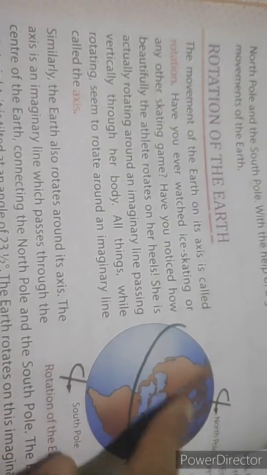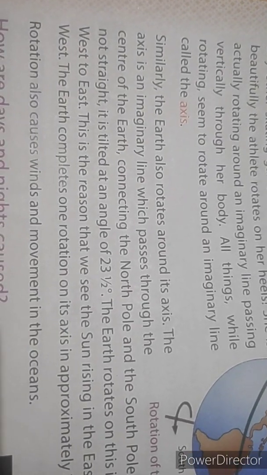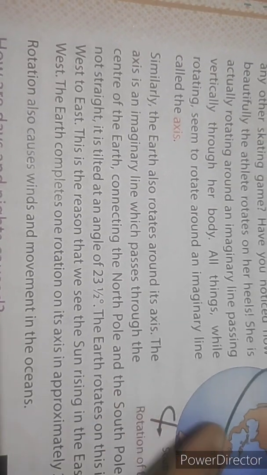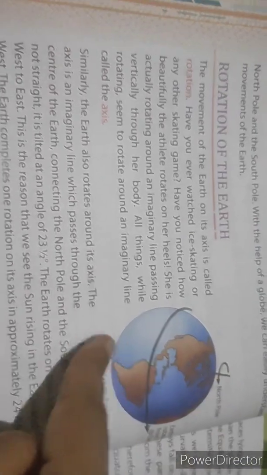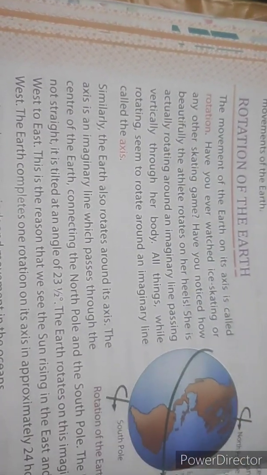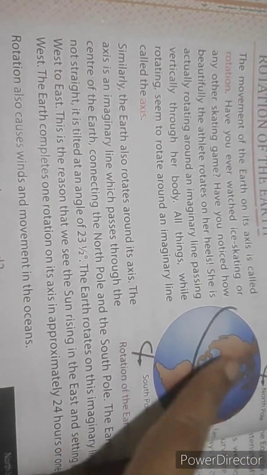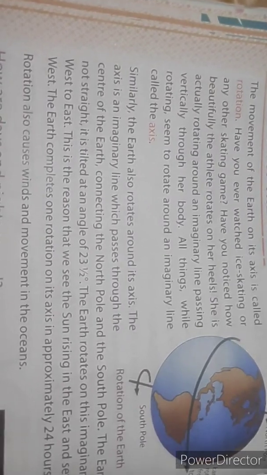Similarly, the Earth also rotates around its axis. The axis is an imaginary line which passes through the center of Earth, connecting the North Pole and the South Pole. The Earth's axis is not straight.